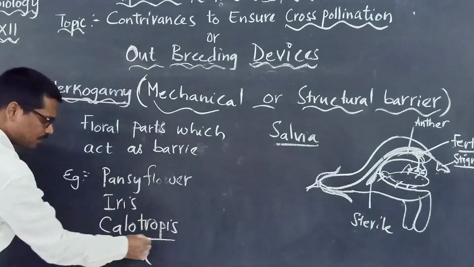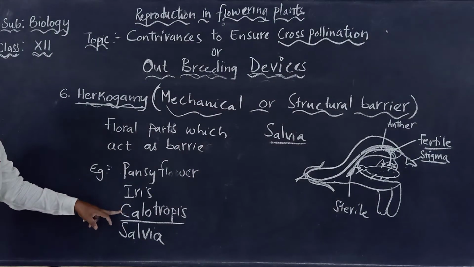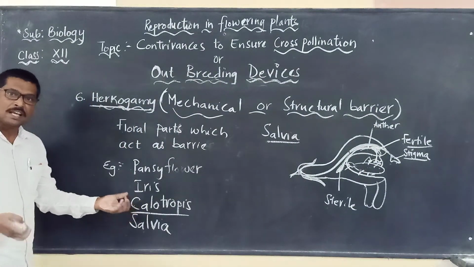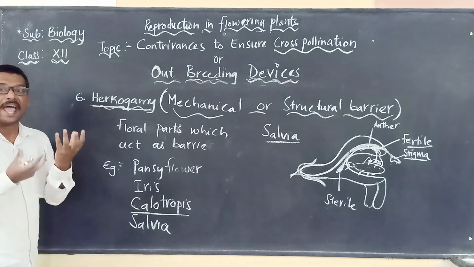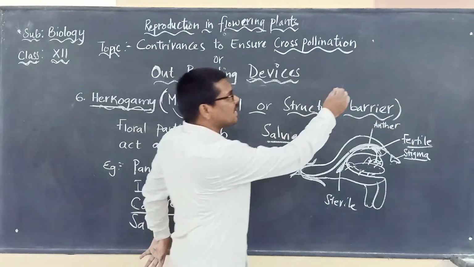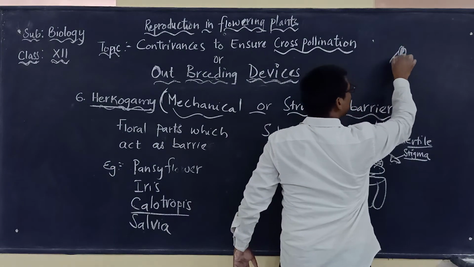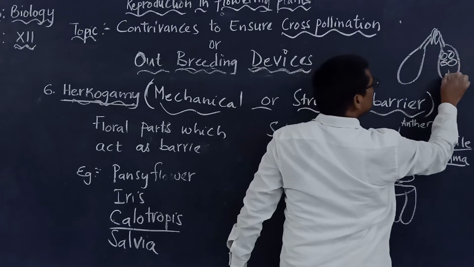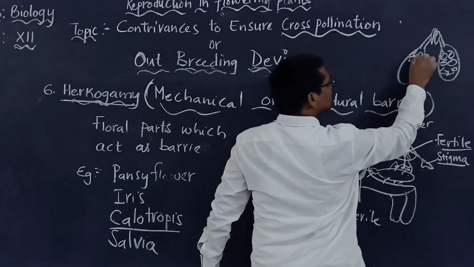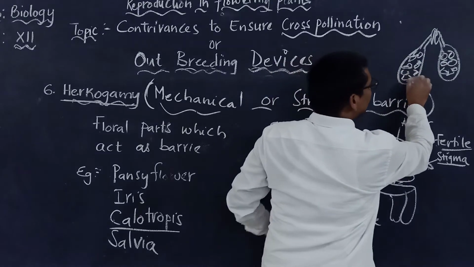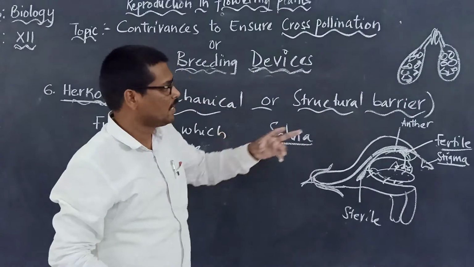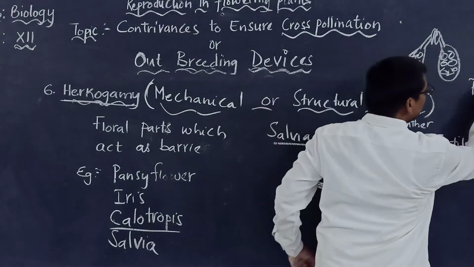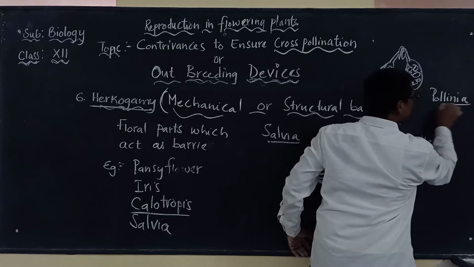Same thing even in the case of Calotropis. In Calotropis, the pollen grains are held together as a mass. So suppose here is one mass and here is another mass. All these are the pollen grains, just like a sac or a balloon. When these pollen grains are held together as a mass, we use the word pollinia or pollinium.